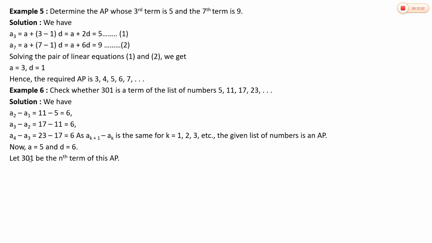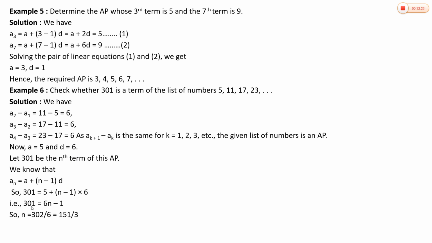Now, let 301 be the nth term of this AP. We know the formula An is equal to A plus n minus 1 into D. Substitute the value of An as 301, A as 5, and D as 6, and find the value of n.